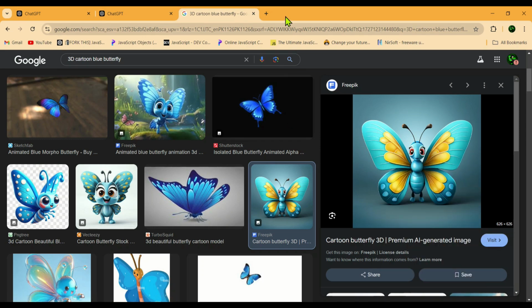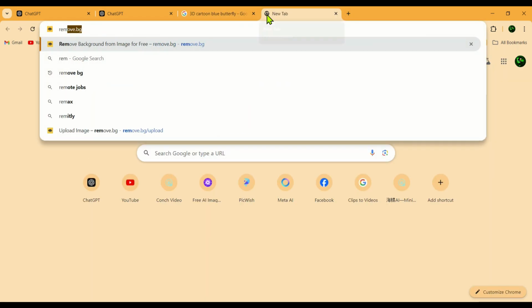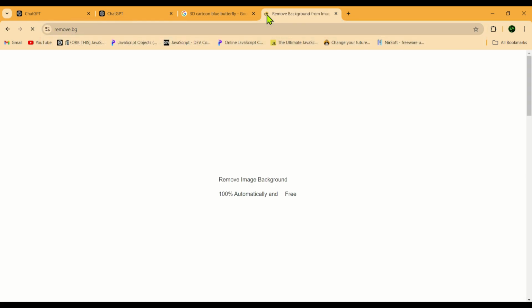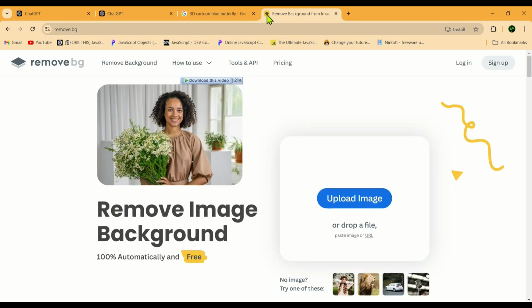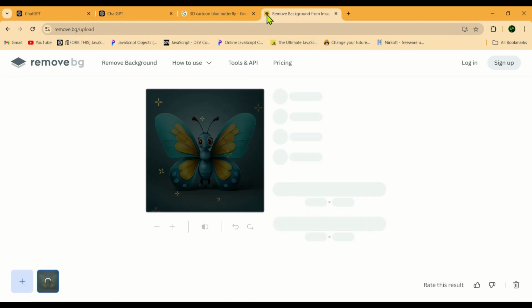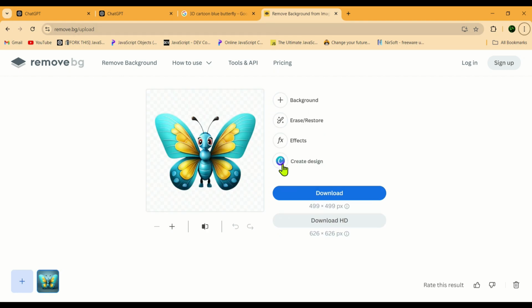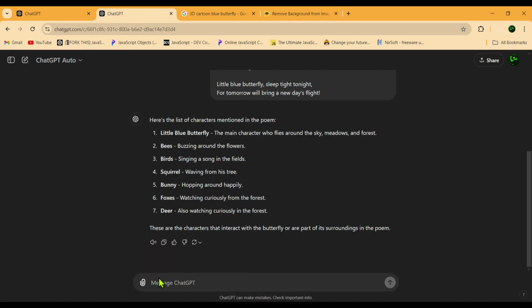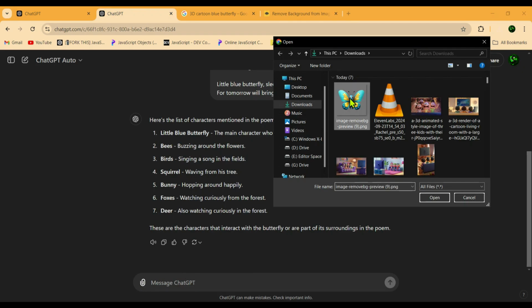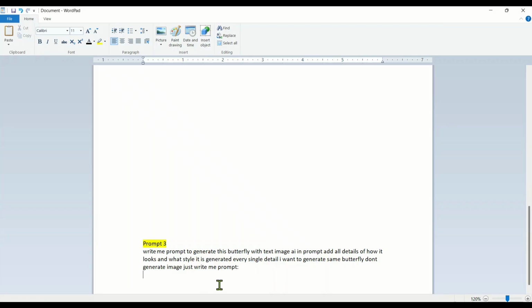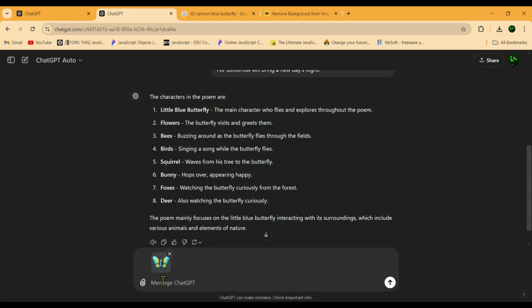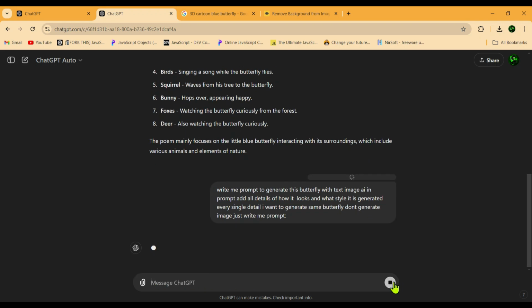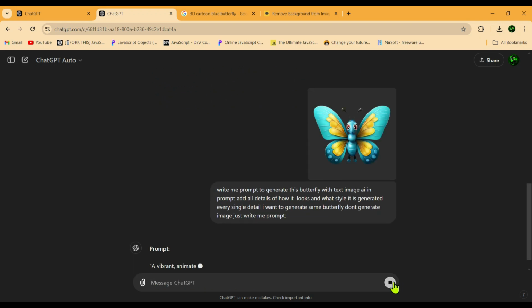Next, we need to remove the background because we don't want the background included in the ChatGPT prompt. To do this, we'll visit the website remove.bg, paste the butterfly image there, and it will start removing the background. Once the background is removed, simply download the image and go back to the second tab in ChatGPT. Next, upload the butterfly image into ChatGPT we just downloaded. Then, go to the video description and copy the third prompt. After that, return to the second tab in ChatGPT, paste the prompt, and hit send.